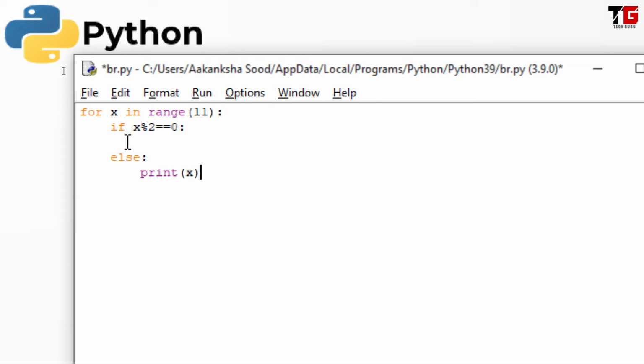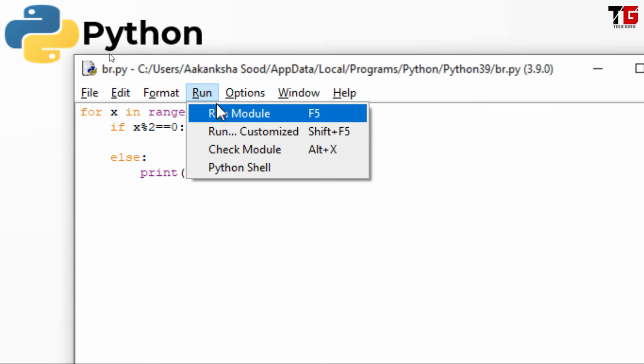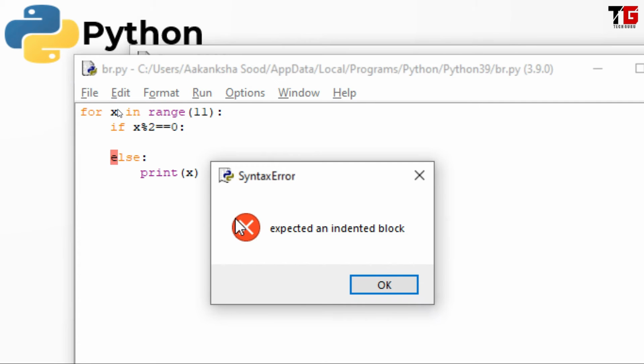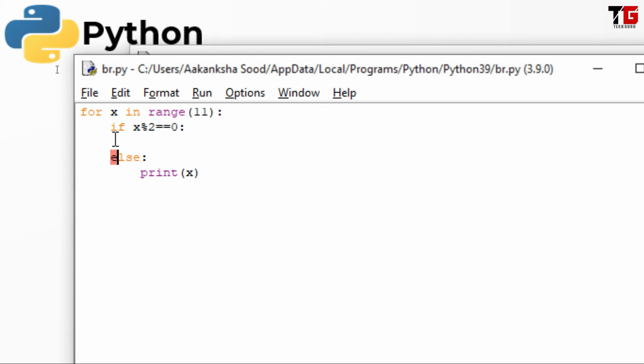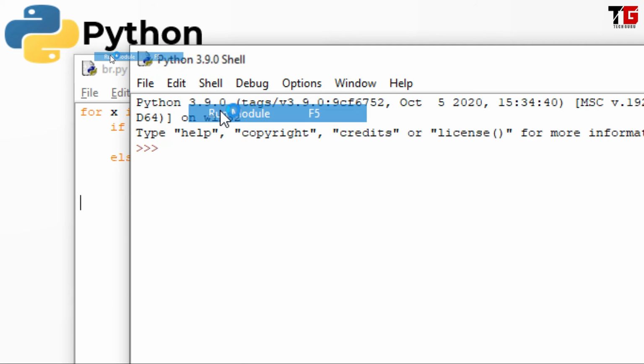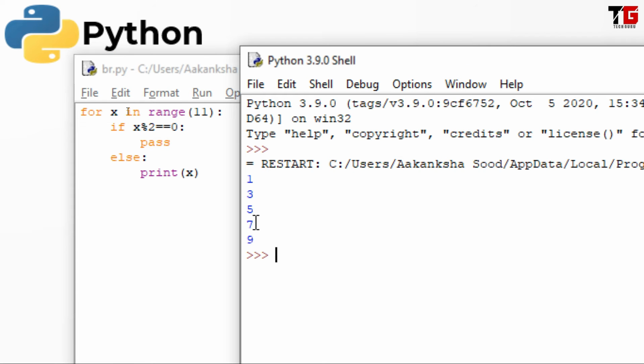But here in the if block I have not specified anything, and we cannot leave any block empty like this. Just see, I save the file, I click on run, but look, I got this error because we cannot leave any block empty. But I don't want to give any code here. What should I write? So friends, I can write pass here. Just see, save, run. So friends, this is the output.